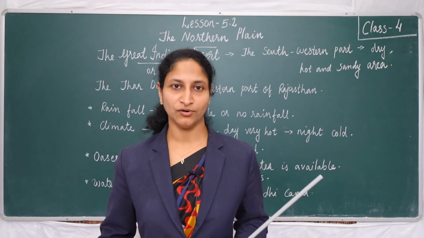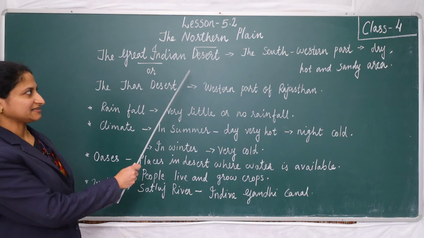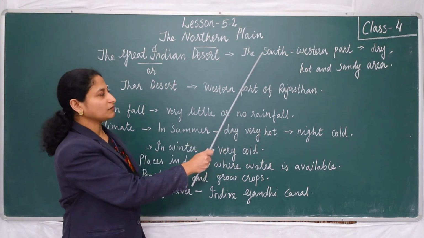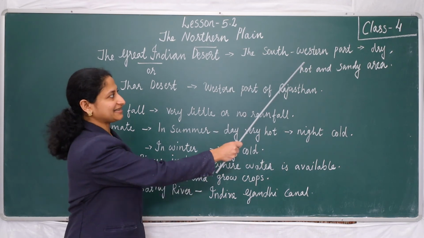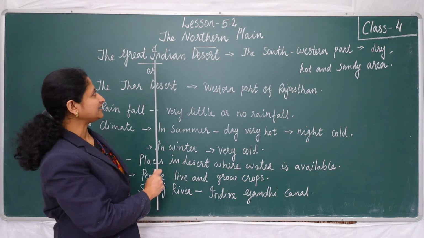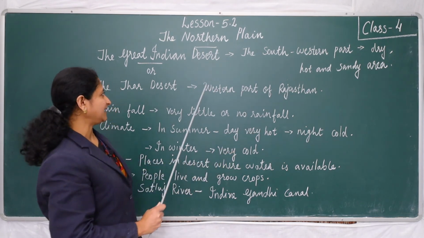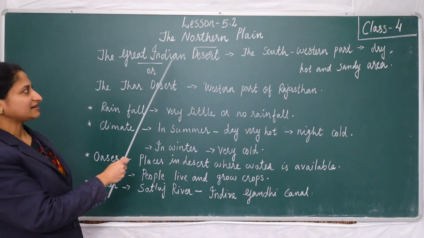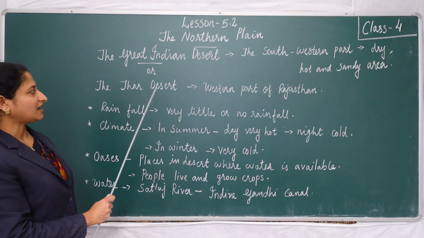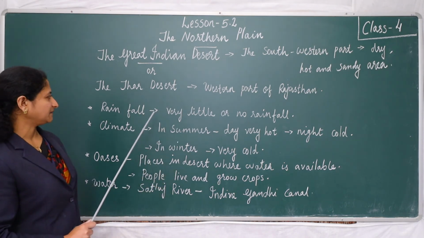Now, let's look at the board. The Great Indian Desert lies to the southwestern part of the northern plain, and it is a dry, hot and sandy area. The Great Indian Desert is also known as the Thar Desert, and the Thar Desert lies in the western part of Rajasthan.